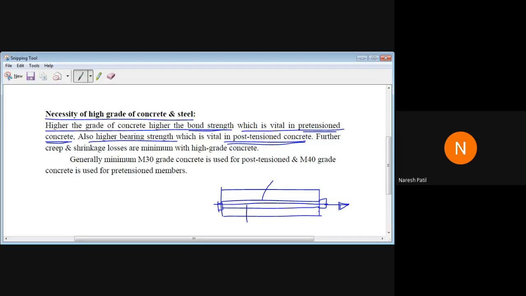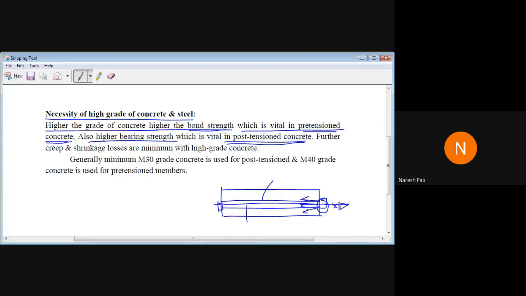After stretching, it will be locked here, and the tendon will be released. So what will happen here? The force will be transferred into the concrete through bearing on either side. The force will be transferred on both sides through bearing. So that's why in the case of post-tension, we need to provide higher bearing strength at the ends.